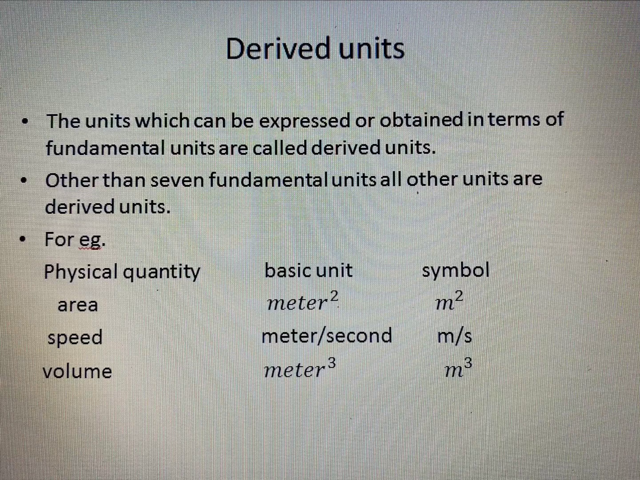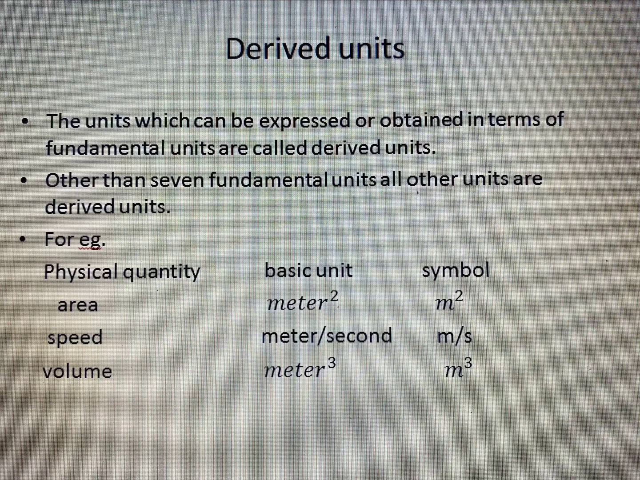The units which can be expressed or obtained in terms of fundamental units are called derived units. Other than the 7 fundamental units, all other units are derived units. Derived means obtained with the help of fundamental units. For example, if we consider area, you have studied what is the unit of area? It is meter square. So this meter square, it is obtained by using fundamental unit of length, that is meter.